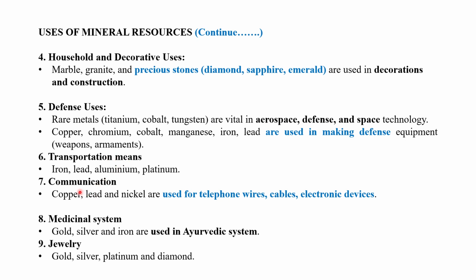Minerals are also used in communication. Copper, lead, and nickel are used for telephone wires, cables, and electronic devices. Gold, silver, and iron are used for the preparation of Ayurvedic medicine, that means the medicinal system. Minerals are also used for making jewelry, for example gold, silver, platinum, and diamond.